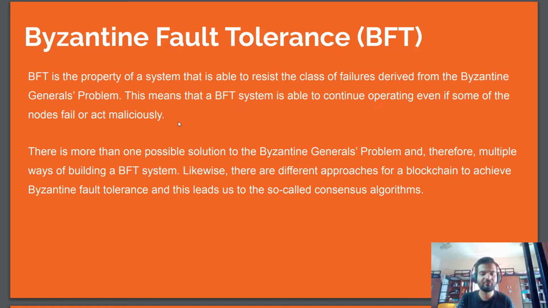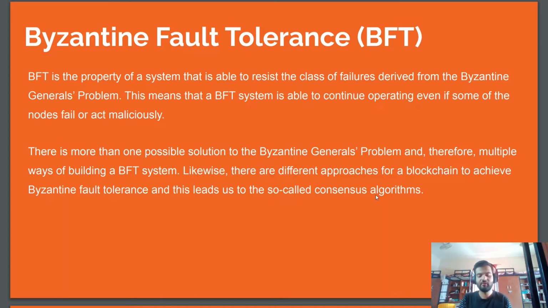So even if someone tries to act maliciously or even if some of the nodes fail, it will still operate normally, as it generally works. There is more than one possible solution to the Byzantine generals' problem, and therefore multiple ways of building a BFT system. Likewise, there are different approaches for a blockchain to achieve BFT, and this leads us to the so-called consensus algorithm.